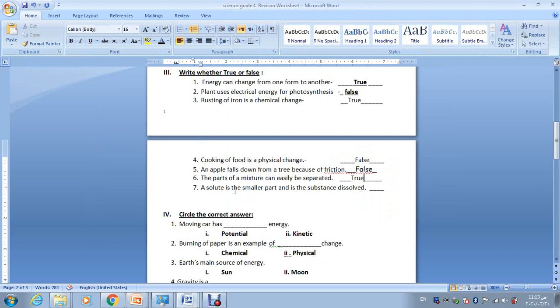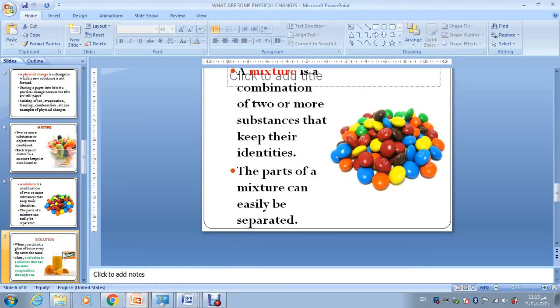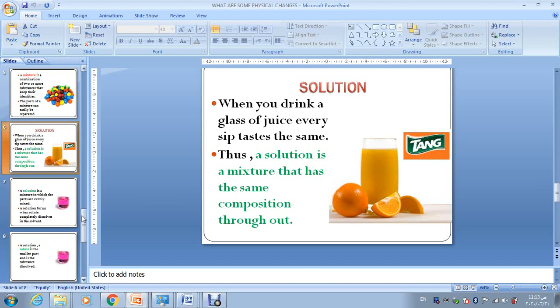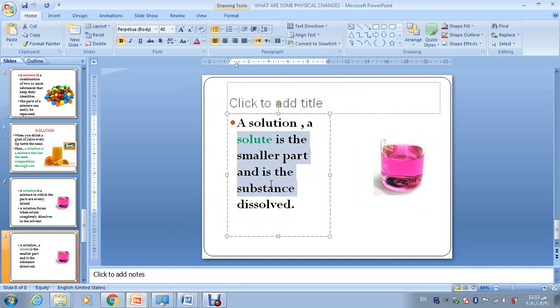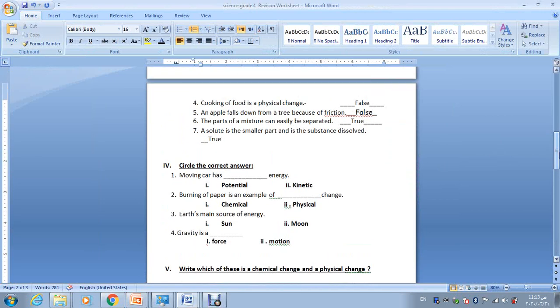So yes, it's true. A solute is the smaller part and is the substance dissolved. True. Why? Because remember when we said that we are going to prepare Tang solution? So we added what? Solute was the Tang powder and solution was the water, right? So the solute was the smaller part and is the substance that is dissolved, which is the Tang powder, of course.